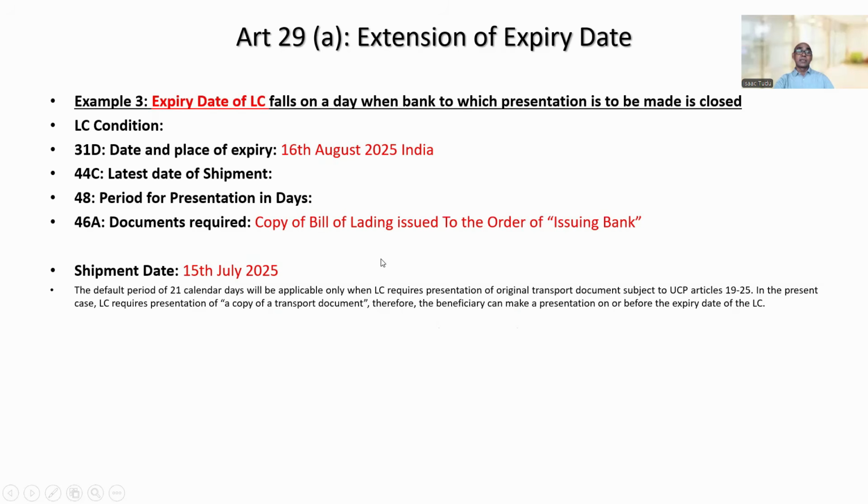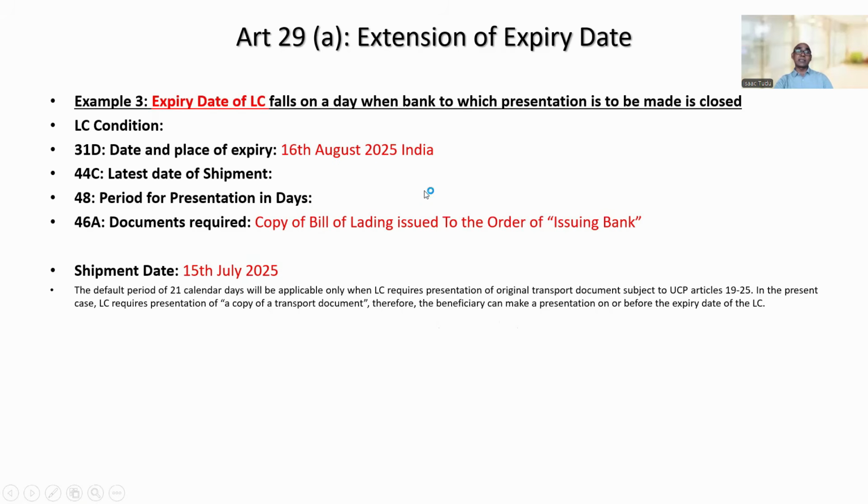So the default period of 21 calendar days will be applicable only when LC requires presentation of an original transport document subject to UCP Articles 19 to 25. In the present case, LC requires presentation of a copy of a transport document. Therefore, the beneficiary can make a presentation on or before the expiry date of the LC, right?